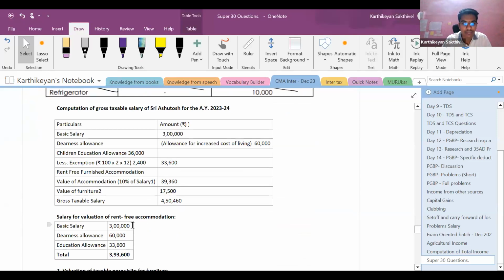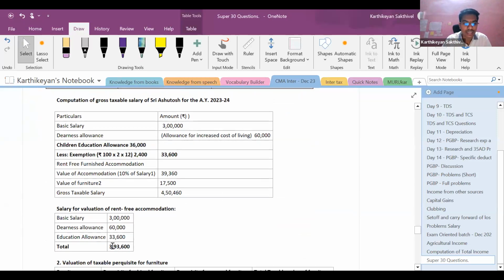Let us find out the salary. Basic is 3 lakhs. DA is 60,000. The taxable education allowance is 33,600. So this entire 3,93,600 is to be taken as the total, and 10% of this is taxable as value of accommodation. Then we need to go for value of furniture.